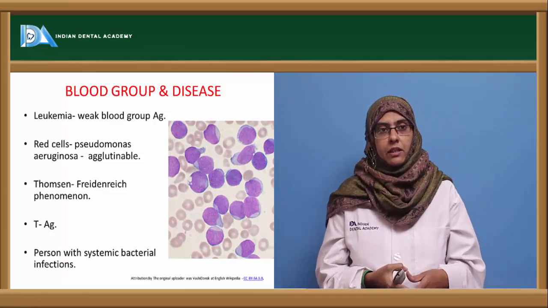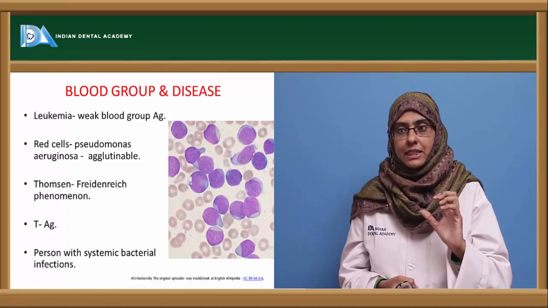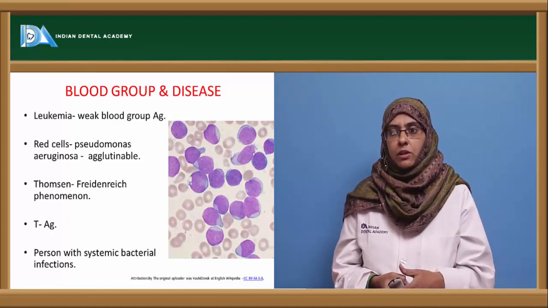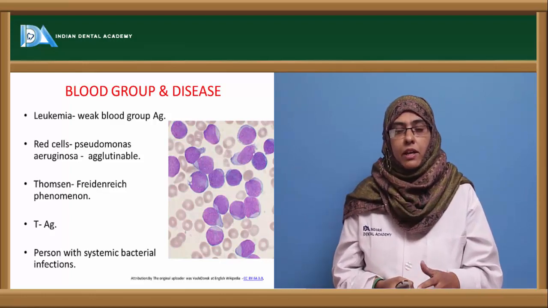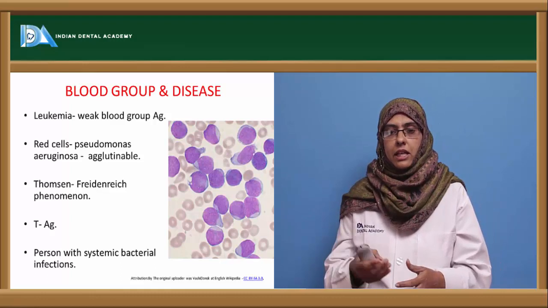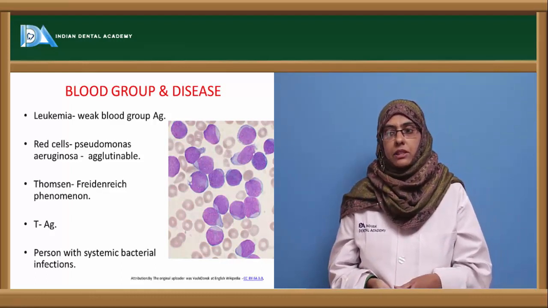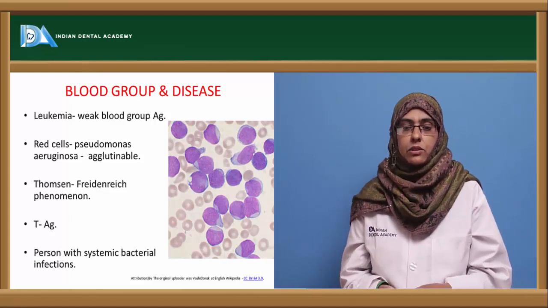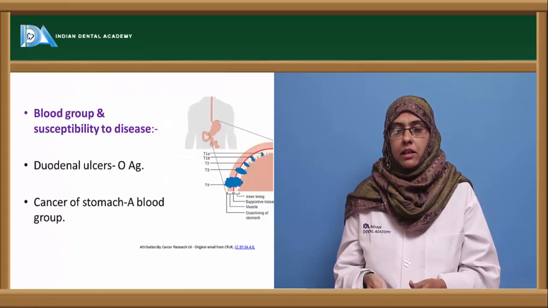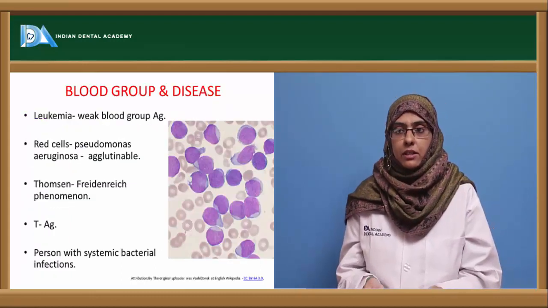Apart from that, after an infection with Pseudomonas aeruginosa, the red cells get changed and can agglutinate any type of blood. This is called the Thomsen-Friedenreich phenomenon, where unmasked antigens are expressed, and these antigens are called T antigens. And persons with systemic bacterial infections are more prone to different types of diseases, and they express weak antigens on their erythrocytes.